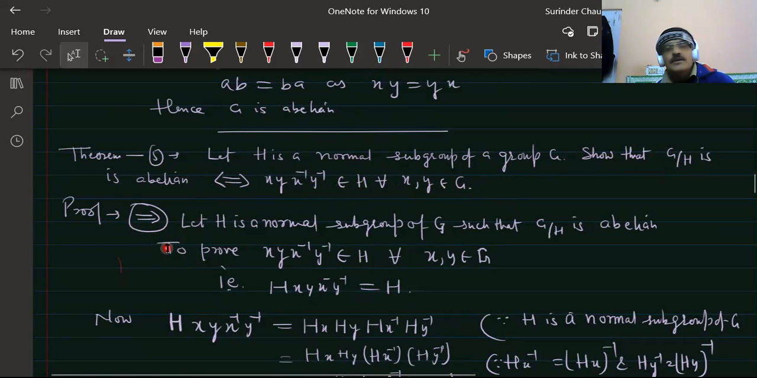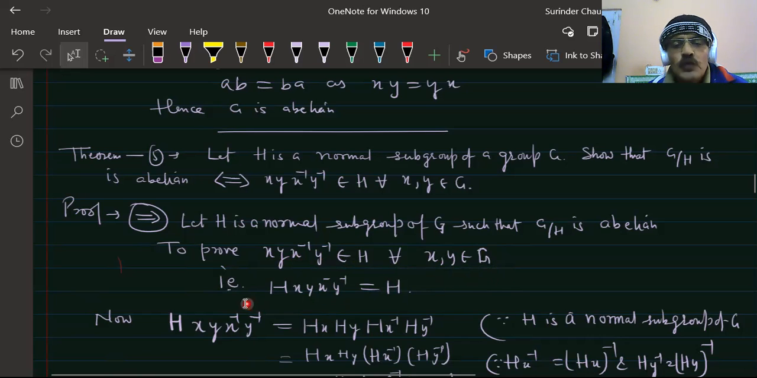The necessary part is: let us suppose that given is H a normal subgroup of G such that G/H is abelian. Our aim is to prove that x y x^{-1} y^{-1} belongs to H for all x, y.